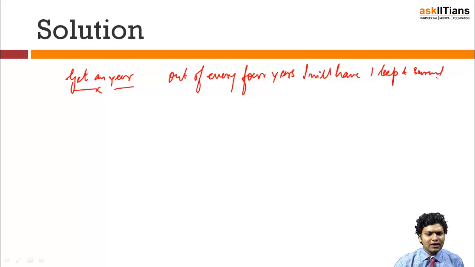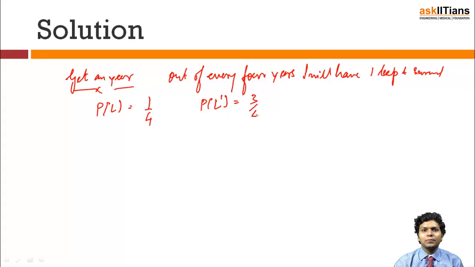So can I say that if you consider a huge statistical data, 1/4 will be the probability of getting a leap year, and the probability of not getting a leap year will be 3/4.